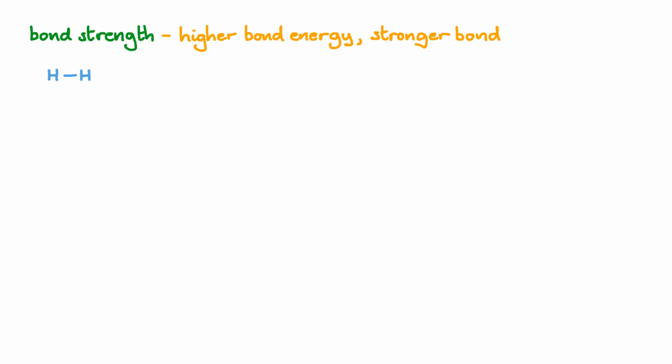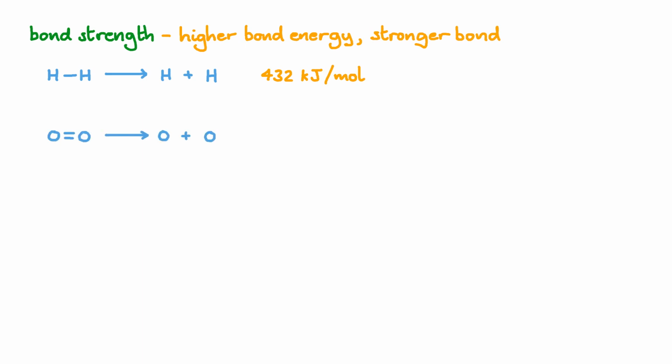Hydrogen atoms tend to form hydrogen molecules containing a hydrogen-hydrogen single covalent bond. The bond energy for this bond is 432 kilojoules per mole. This means that in order to separate 1 mole of hydrogen molecules into 2 moles of hydrogen atoms, we'll need to put in 432 kilojoules of energy.